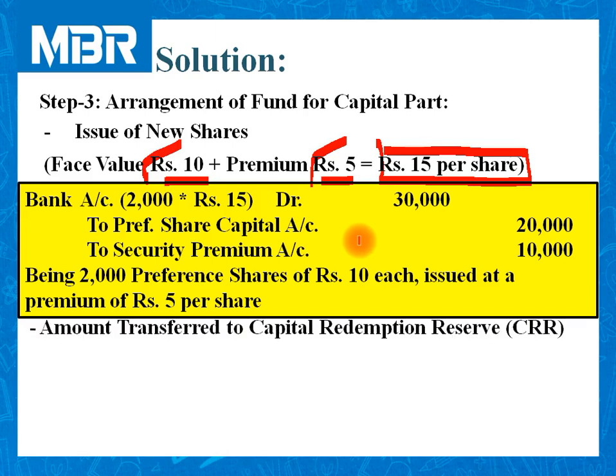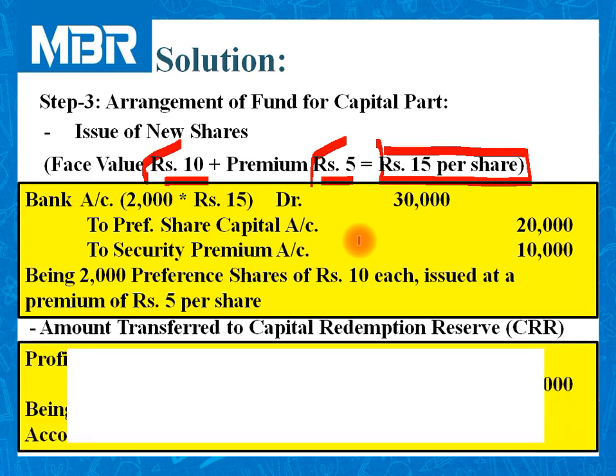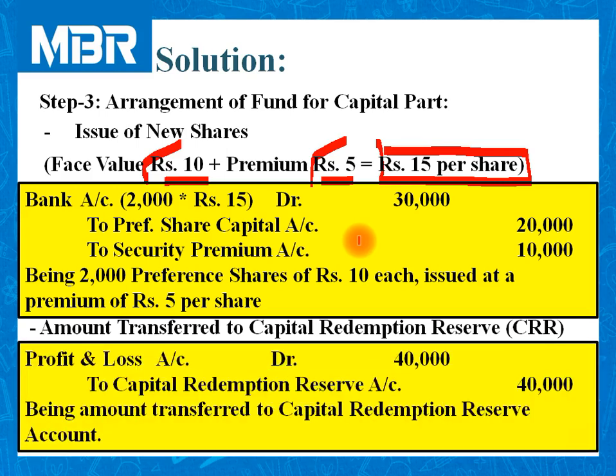Now, the second source of arrangement of the fund is the amount transferred to capital redemption reserve. As per our calculation, we have transferred rupees 40,000 from profit and loss account to CRR. So the journal entry would be profit and loss account debited rupees 40,000 to capital redemption reserve account 40,000. So step number 3 comes to an end with these journal entries.